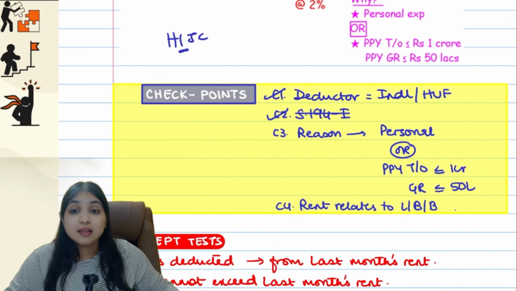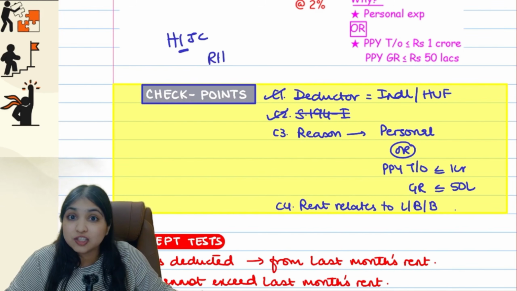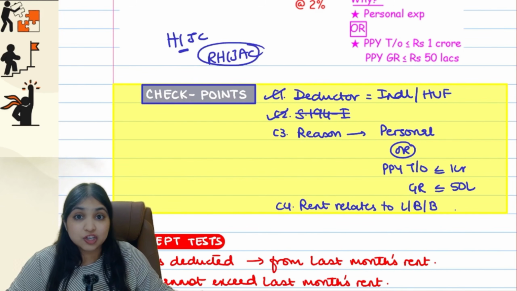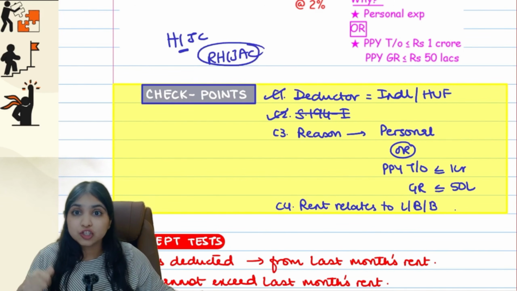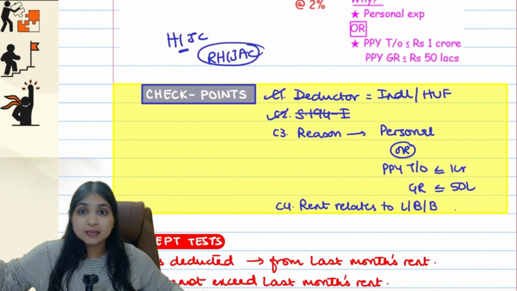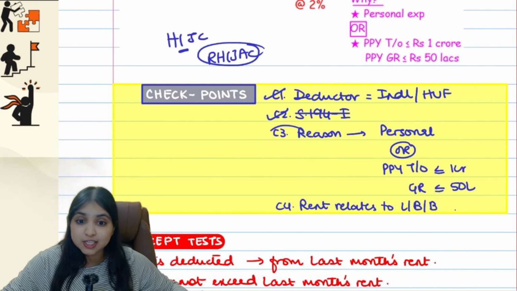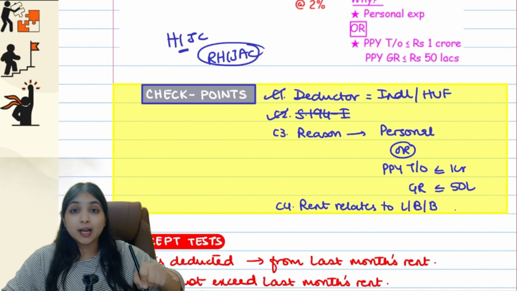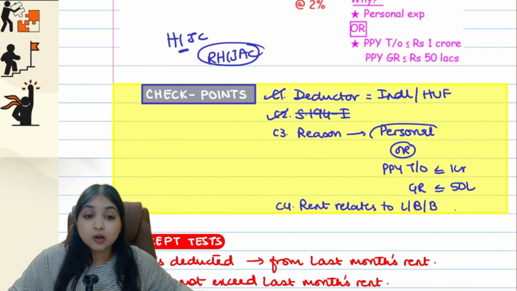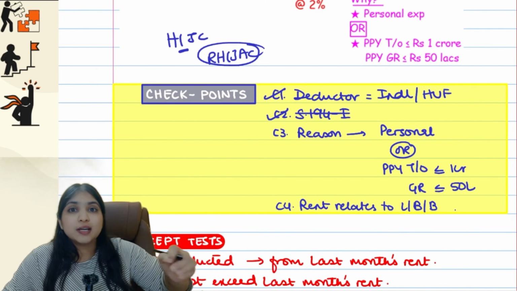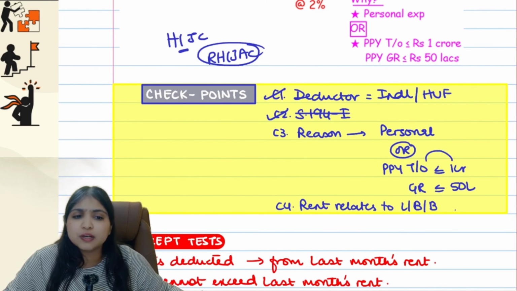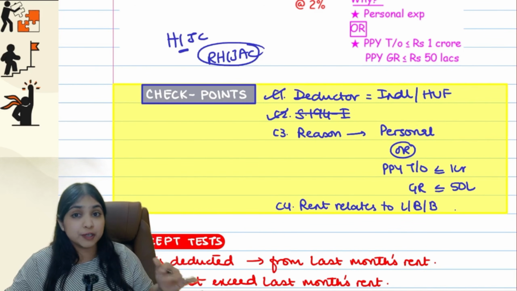Or maybe 194I is an R hijack section, guys. So because it's an R hijack section, the deductor has to fulfill conditions: preceding previous year turnover, preceding previous year gross receipt and all. Maybe that condition is not fulfilled. So my third checkpoint is, why is 194I not applicable? Either it is not applicable because it's a personal transaction, or it is not applicable because the preceding previous turnover and the gross receipt criteria is not fulfilled.